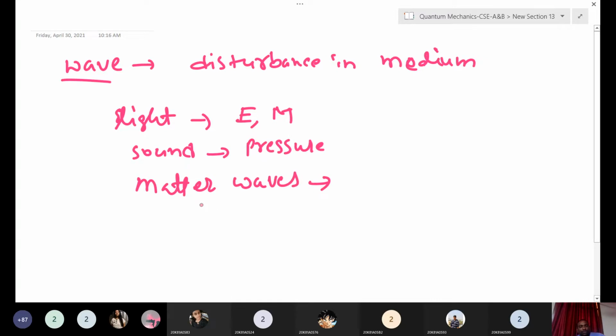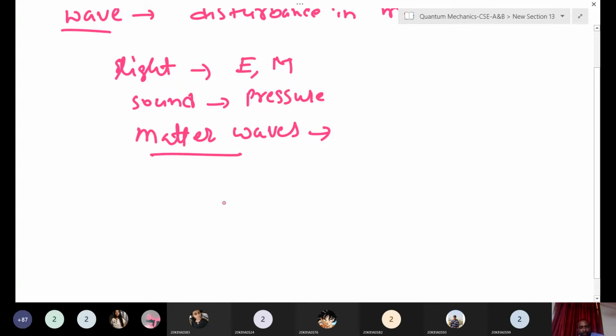So Born predicted some wave function for these matter waves. Up to now, de Broglie proposed that electrons or material particles behave as waves, that is matter waves. Every moving microparticle is associated with a wave.